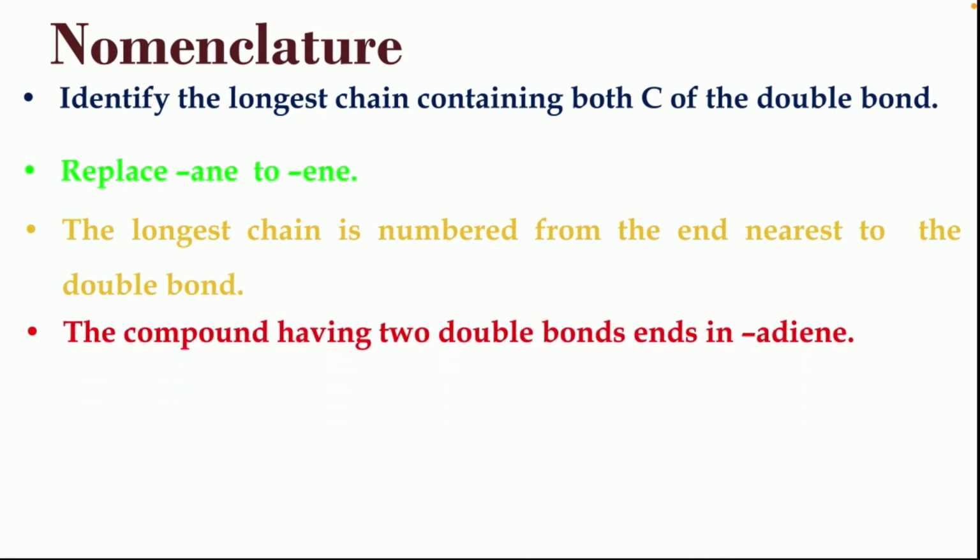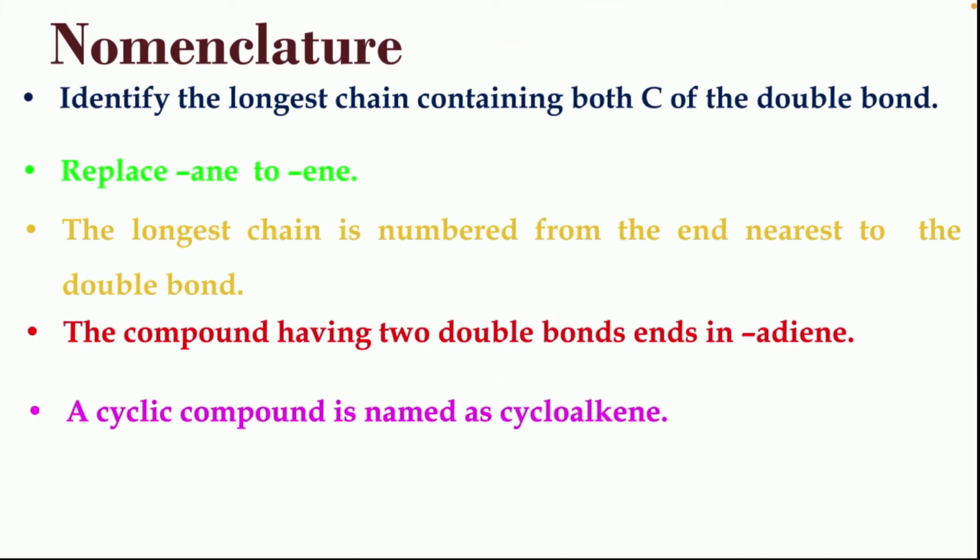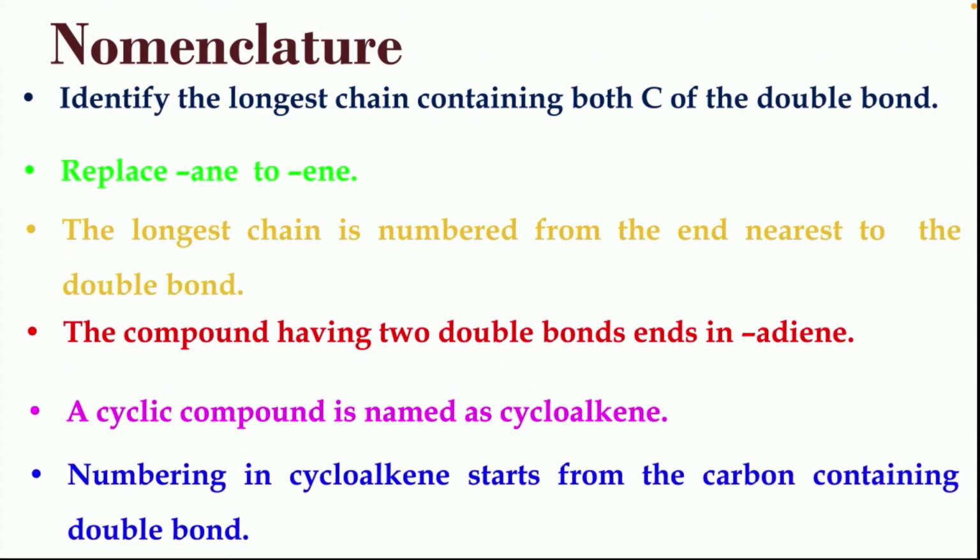Next one, the compound having 2 double bonds ends in diene. Next one, a cyclic compound is named as cycloalkene. So the word cyclo will be added as a prefix before the alkene. Next one is numbering in cycloalkene starts from the carbon containing the double bond. So always remember, numbering will be done from the carbon in the cyclic ring from which the double bond is present.